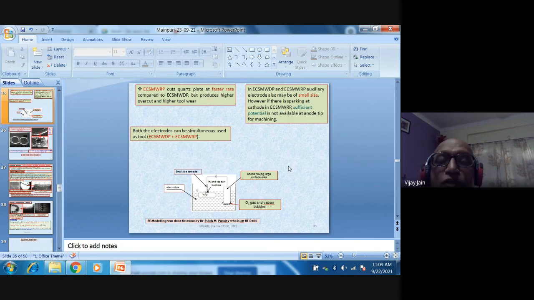So this is how electrochemical spark micromachining is used for electrically conducting material as well as electrically non-conducting material, because you can see here this workpiece is not part of the circuit. Circuit is completed from cathode, then electrolyte, then anode, and so on. I hope it makes clear the working principle of ECS-MM.